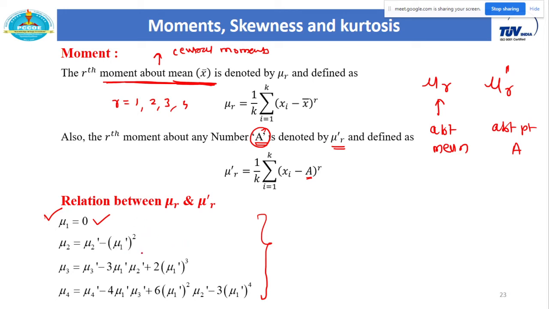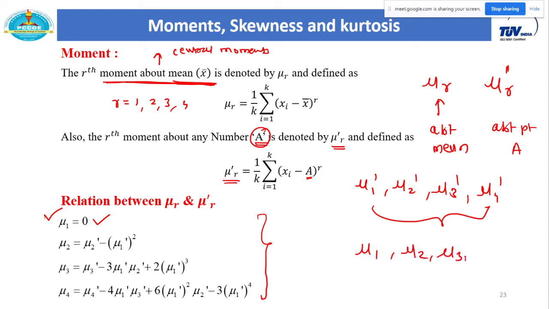But this is the relation between mu r and mu dash r, because in some examples we are given the first 4 moments about a point, that is, these 4 values: mu1 dash, mu2 dash, mu3 dash and mu4 dash. From these 4 values we have to calculate the central moments, that is mu1, mu2, mu3 and mu4. So for this question particularly, you need to remember this relation between mu r and mu dash r.